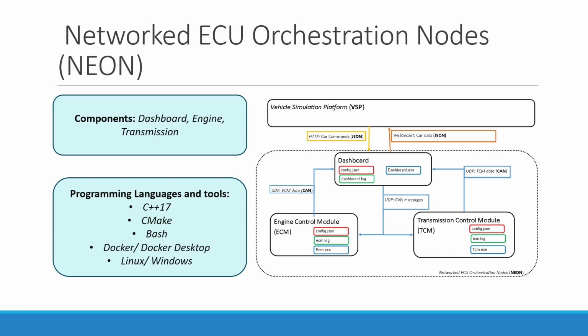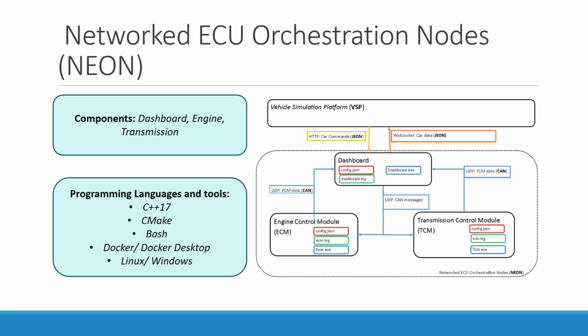NEON, or Networked ECU Orchestration Nodes, is the collection of independently running network Docker containers deployed within a Linux OS. It is comprised of three subsystems: the dashboard, which acts as the network configurator and communicates with the VSP, the transmission control module, which handles events such as gear changes, and the engine control module, which handles fuel modeling, torque generation, drive forces, and a thermodynamic model within the engine.